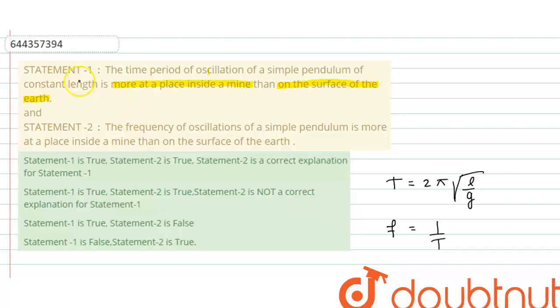Okay, so statement 1 is true, but statement 2 is false. So the correct option is statement 1 is true and statement 2 is false.